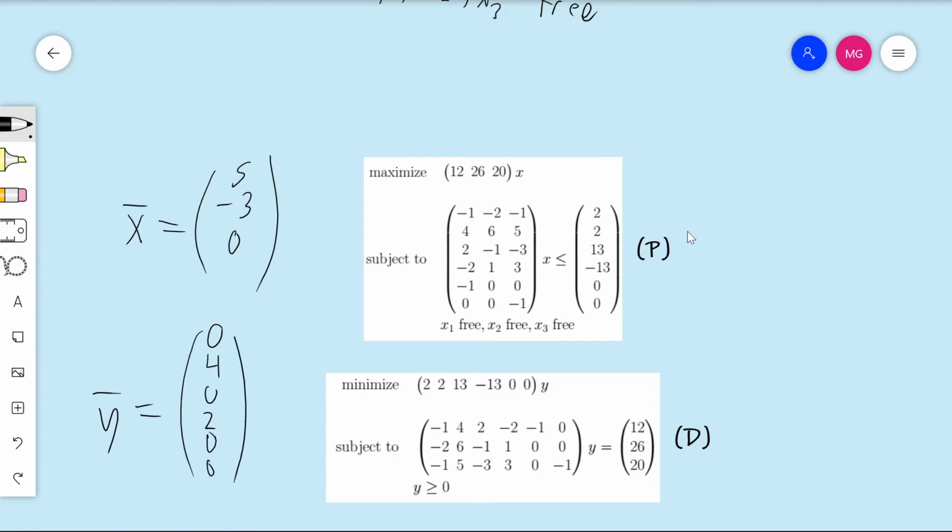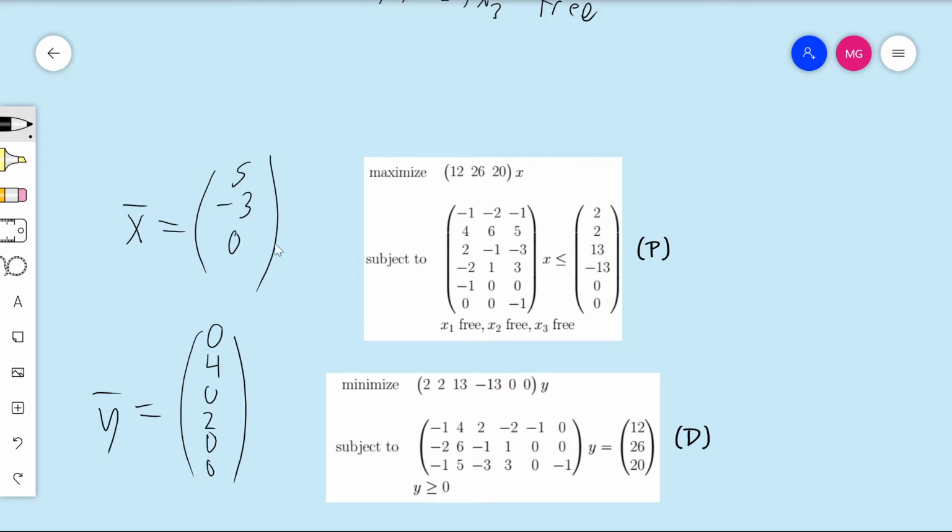And so if you take a moment, you can verify that these are in fact feasible solutions to the primal and dual. I won't go through all the constraints, but let me just go through one constraint. For instance, for this top constraint, we will have 5 times -1, which is -5, plus -3 times -2, which is +6. So we have -5 plus 6, and then the 0 times the -1 goes away. So -5 plus 6 is 1, and that is less than 2. So we've satisfied the first constraint, and similarly, this will satisfy all of the constraints.